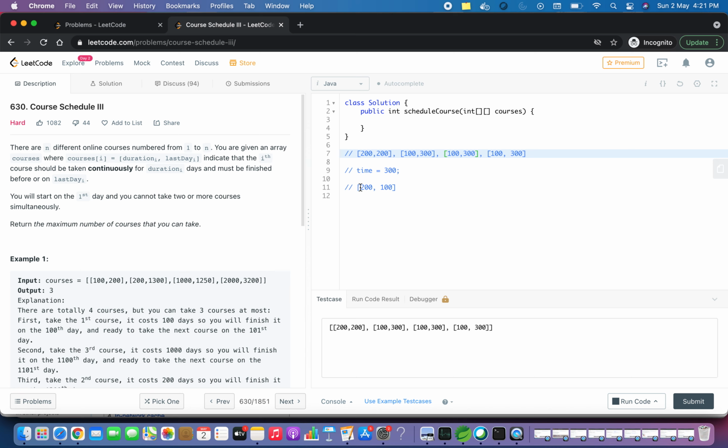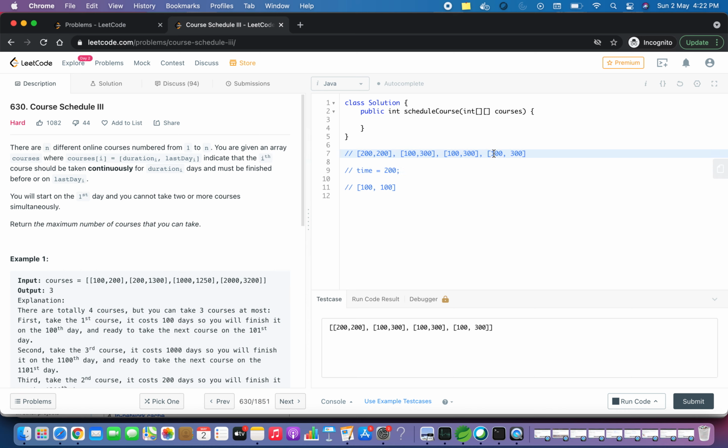But if I keep this 200, I am not able to complete other courses. So I will remove this course from the list and add this 100. In this manner I am able to complete this course, and I am also able to reduce the time from 300 to 200.